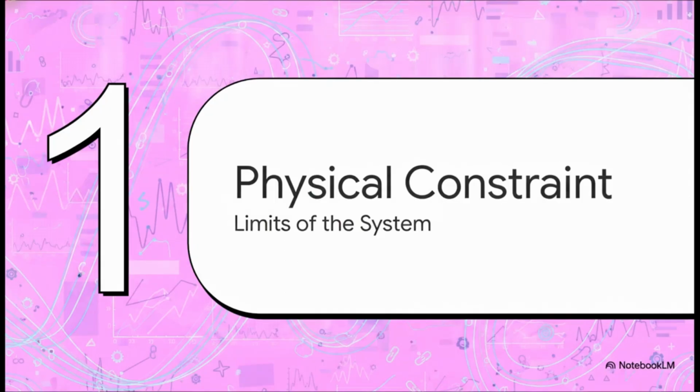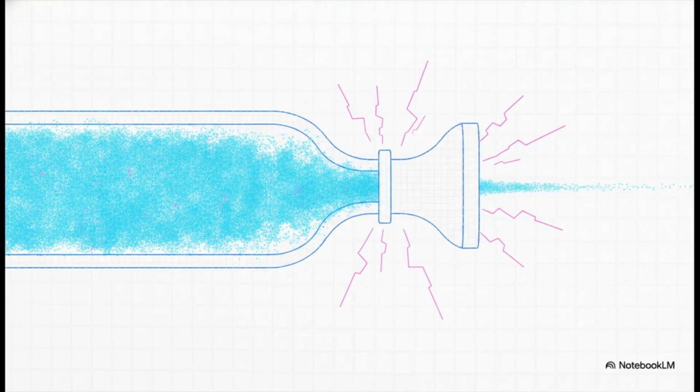Section 1. The physical constraint. Now we're going to observe what happens when random, completely unavoidable fluctuations disrupt this perfect equilibrium. Because in the real world, arrival rates and departure rates are never perfectly static, are they? A slight surge in demand or a momentary delay in supply is going to happen in any dynamic environment.